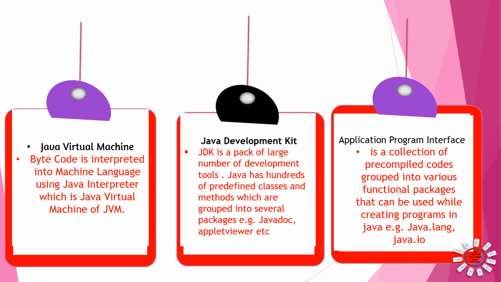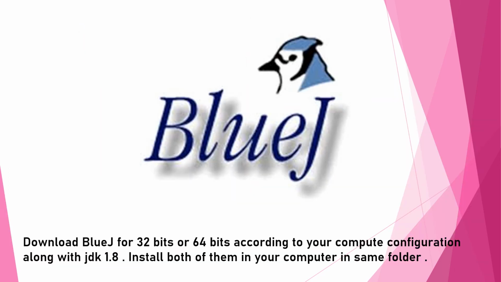For example, java.lang, java.io. Before finishing, we can see how to download BlueJ. The BlueJ interface is what we are using for ICSE and ISC. When you download, you have to check whether your computer is a 32-bit or a 64-bit computer. According to the configuration, you can download BlueJ along with the JDK. The JDK is important. Both of them have to be downloaded together and installed in the same folder. Only then will Java work properly.